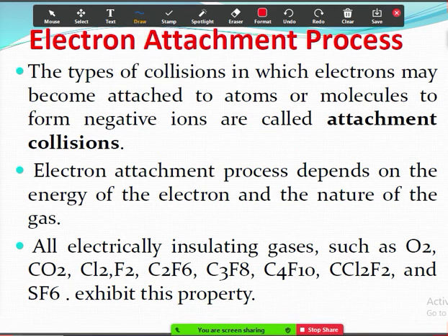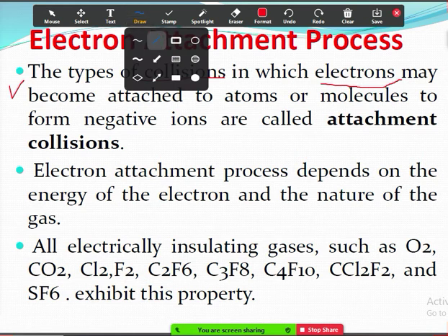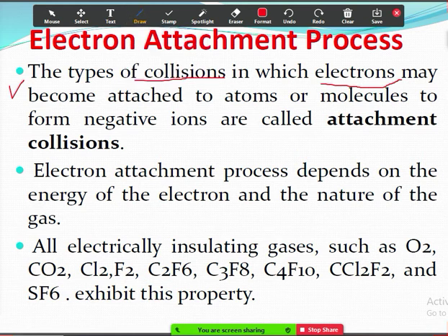So if you see the first point, the type of collisions in which electrons may become attached to atoms or molecules to form negative ions is called attachment collisions. So it is also a kind of collision. Electron attachment is a collision process in which electrons may become attached to atoms or molecules to form negative ions.